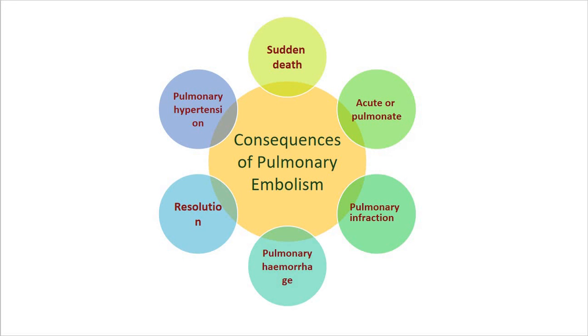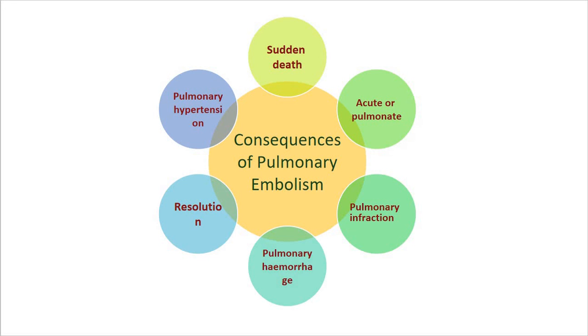After that, resolution. The vast majority of small pulmonary emboli, about 60 to 80% of them, are resolved by fibrinolytic activity. These patients are clinically silent, and owing to the bronchial circulation, the lung parenchyma is adequately perfused.